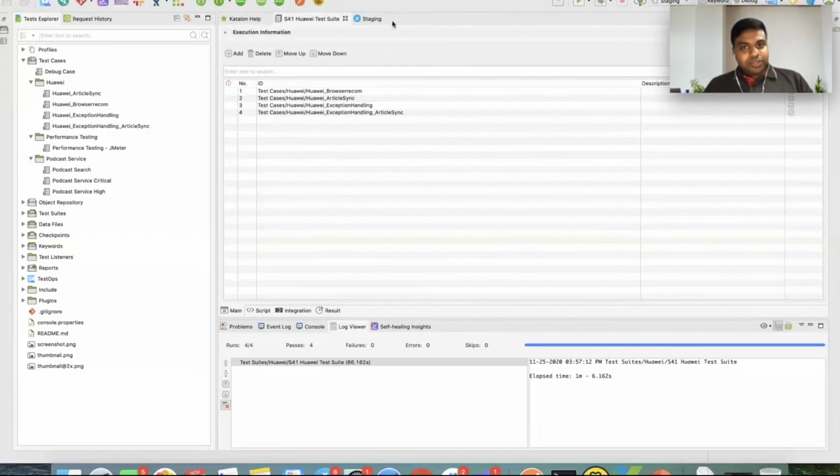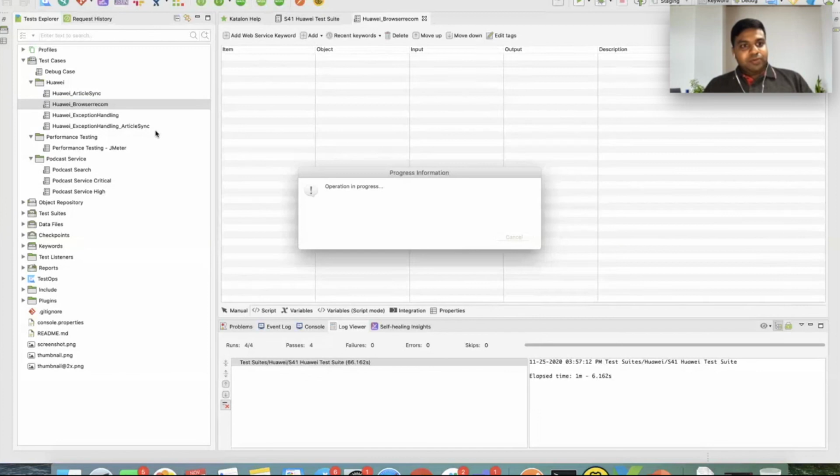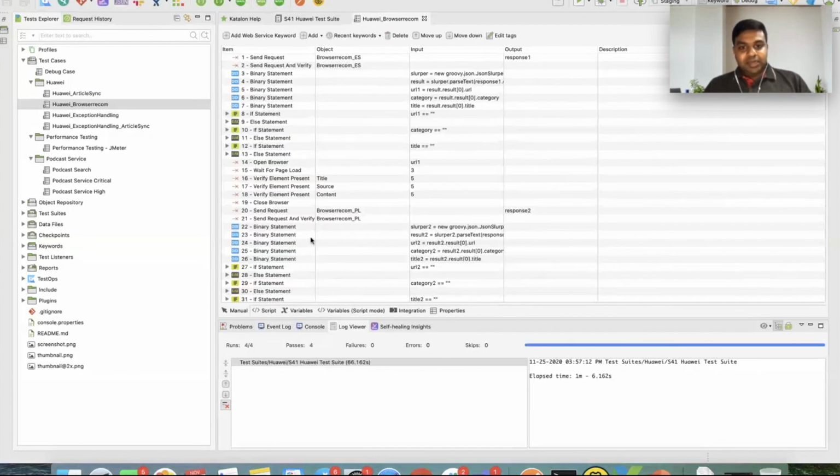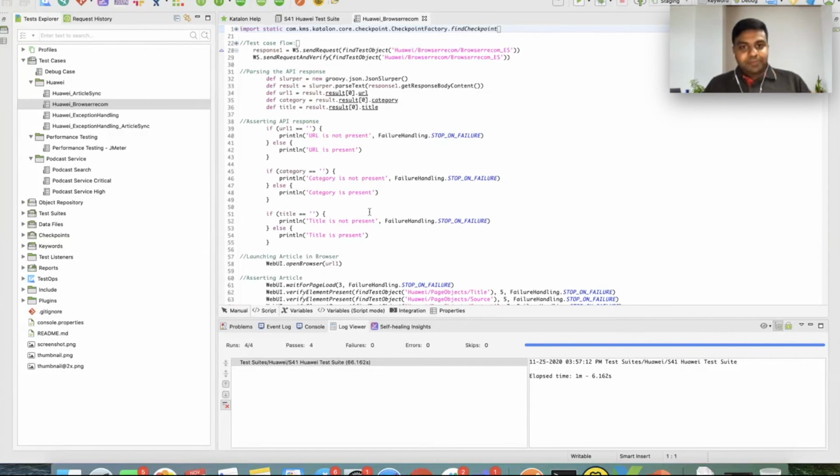So let's go into the test case now, which you wanted to execute. This is one of the test cases that I wanted to run and show you today. The scripting is done in Groovy, the language which I use mostly. And I'll just give you a glimpse of what I'm trying to do.